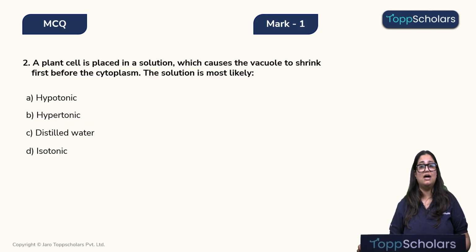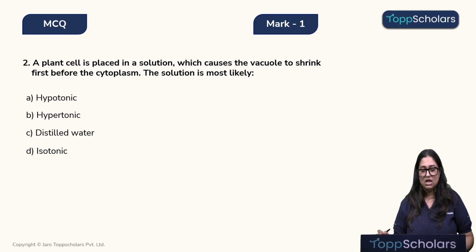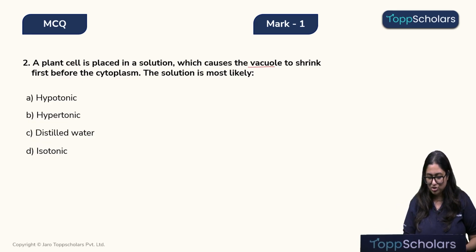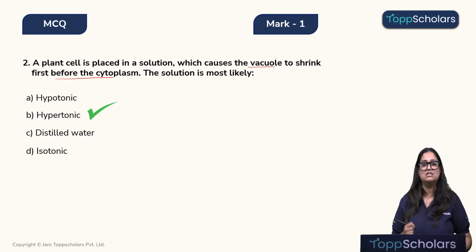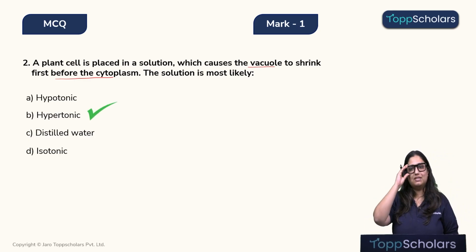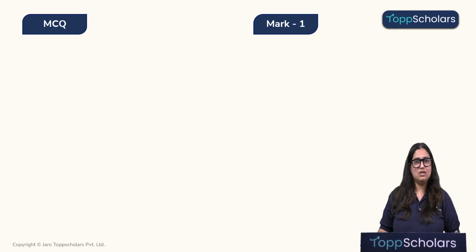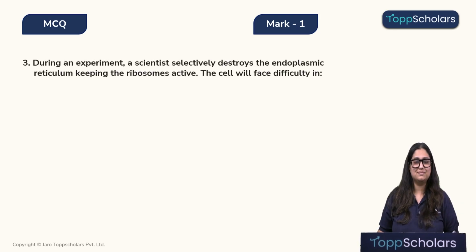Therefore, as per our question, the plant cell which is placed in a solution will cause the vacuole to shrink first before the cytoplasm. This solution will be a hypertonic solution. Alright? Alright children, now let's look at this MCQ.